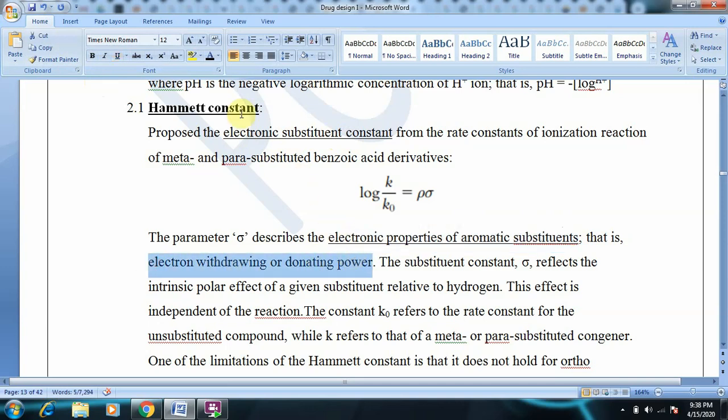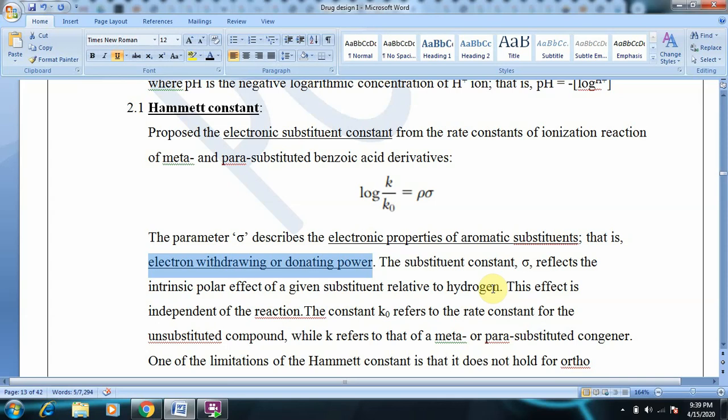What are the electronic properties of substituents? It must be either electron donating or electron withdrawing. The substituent constant sigma reflects the intrinsic polar effect of a given substituent relative to hydrogen.